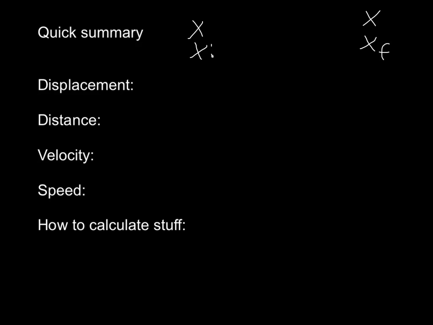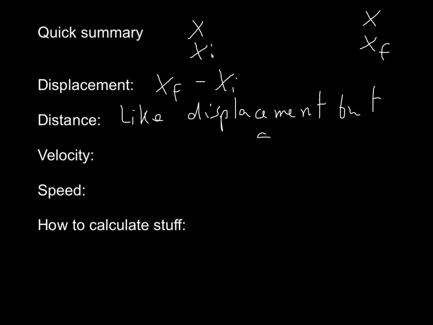So if I want to calculate the displacement, I just subtract my final position minus my initial position. If it turns out that my final position is smaller than my initial position, so for example that's 70, that's 0, then I will get a negative displacement. Now distance is just like displacement, but we don't care about the sign. We don't care whether we're moving backwards or forwards. So distance is just like displacement, but always positive.